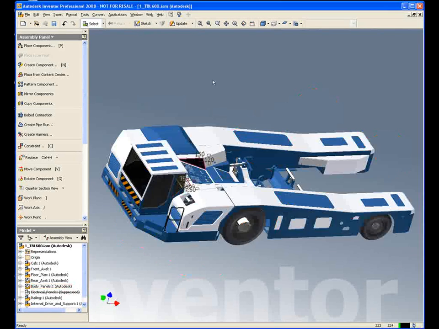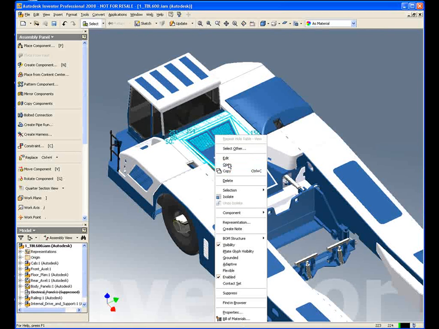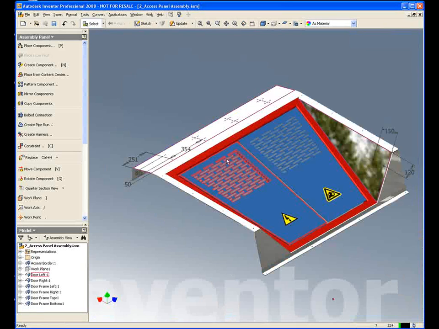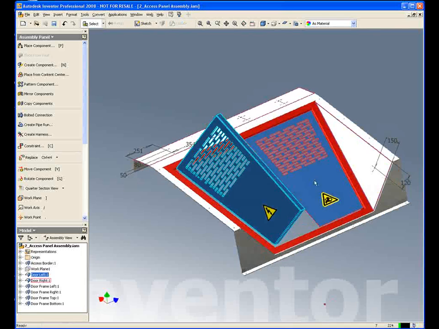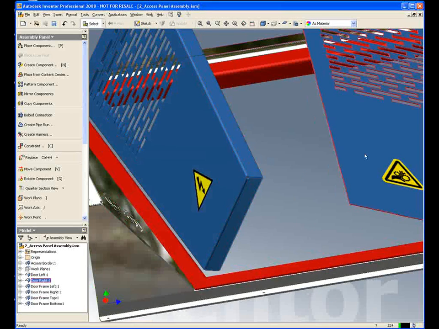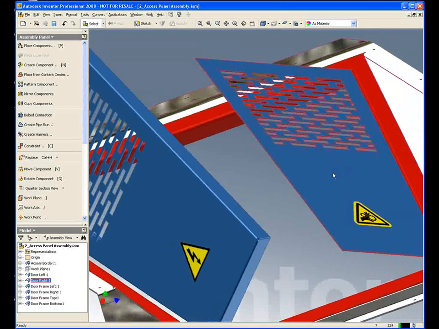We've got a model on the screen here, and what I want to do is modify the sheet metal panel here. So I'm just going to right click and open that up in its own window, and as you'll see we've got a standard panel that opens up. We can hinge this up with the constraints on both those panels, and one panel we've got the flanges all the way around the edge and the other we haven't. So what I'm going to do is show you how easy it is to add these components into it.